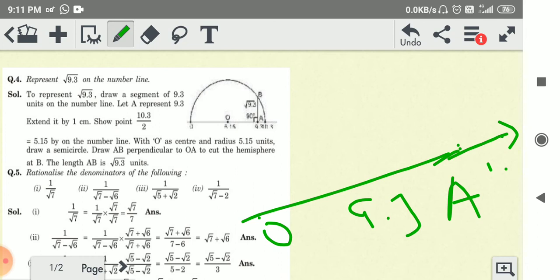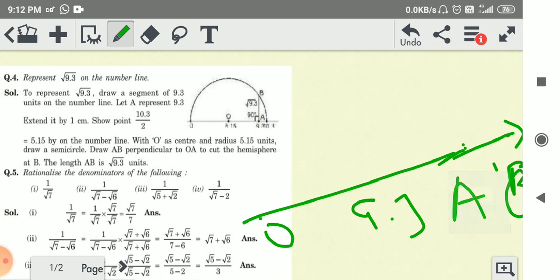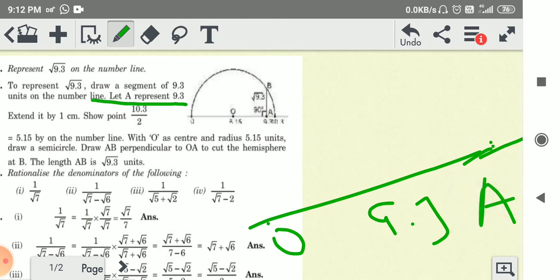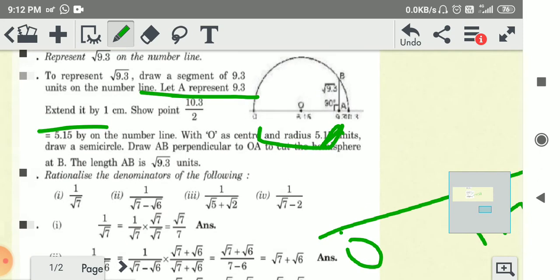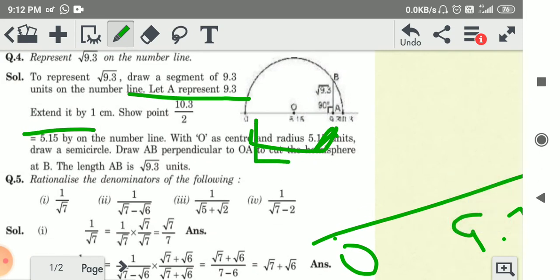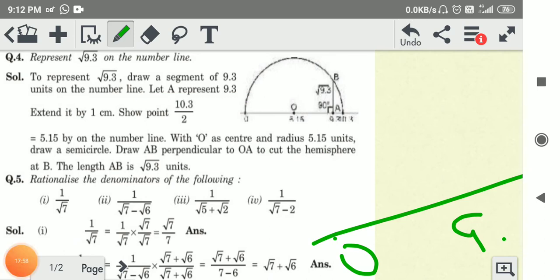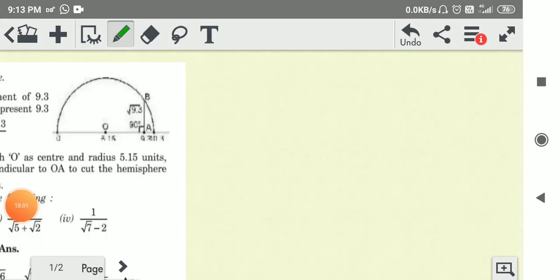Suppose this is point B, and this is point C. You can take any point. Let A be represented here, at a distance 9.3, and it is extended by 1 centimeter. So taking a 1 centimeter distance from here, I am drawing this diagram, so watch it.